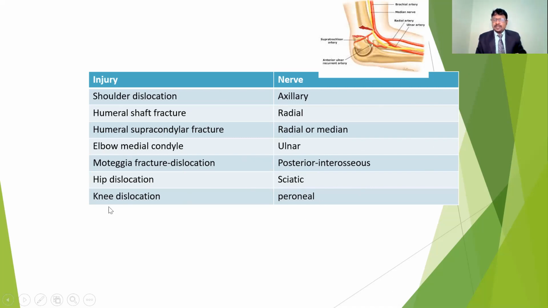So it depends upon the fracture and also dislocations. We have to check for the surrounding nerve structures. Then only can we assess properly who is having numbness, tingling sensation and loss of movement because of a nerve injury. So we have to examine properly.